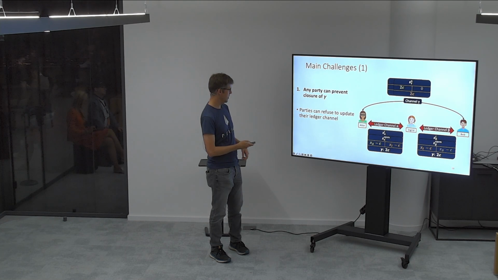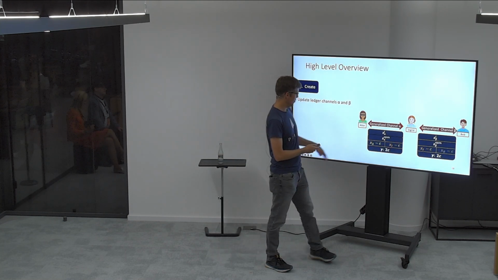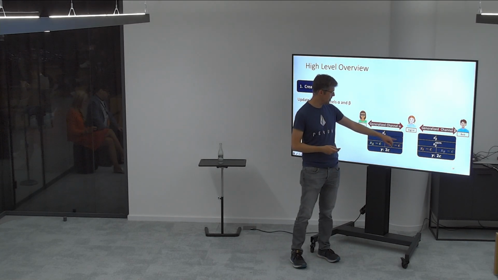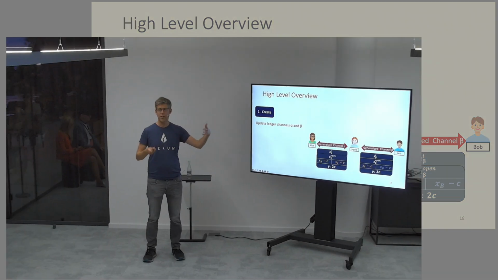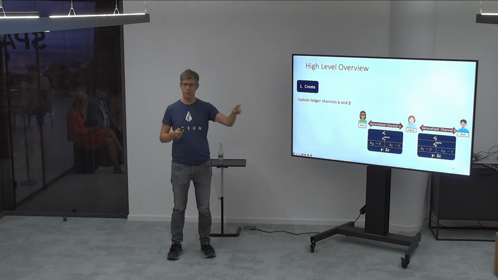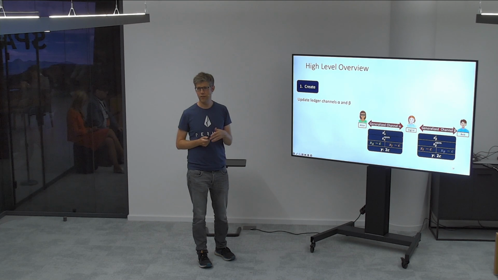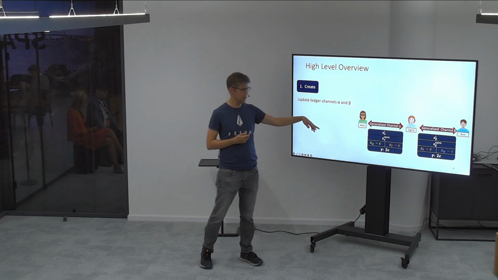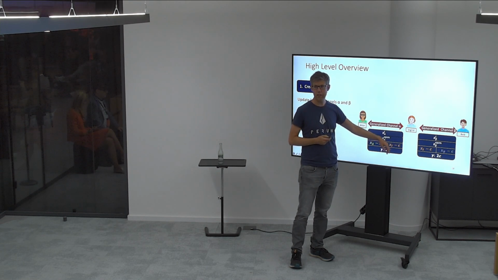When you open this channel, Ingrid is not really actively involved in it, but she has to lock money. She locks C coins in this channel and C coins in this channel. You can combine this with the hop-based routing that you use in Lightning, but then she has less money for normal routing, because she has locked these C coins there. So she will ask for some money depending on how much money she has locked and for how much time.